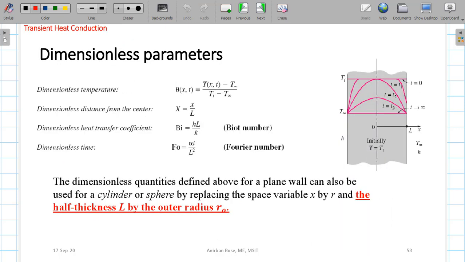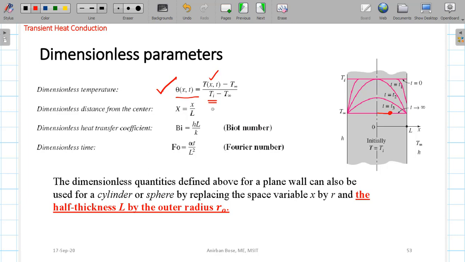So first, a few dimensionless parameters have been defined, where the dimensionless temperature theta, you see this theta is a function of x and t, and this is defined as the temperature at any position, maybe at a distance x for a plane wall, at any time t: T(x,t) minus T infinity divided by Ti minus T infinity.